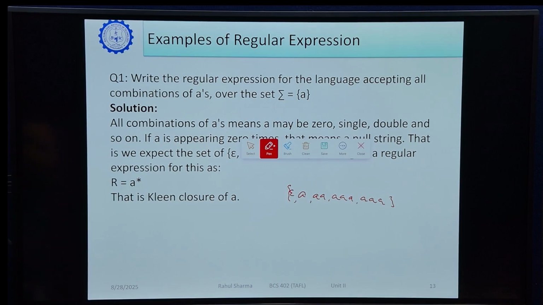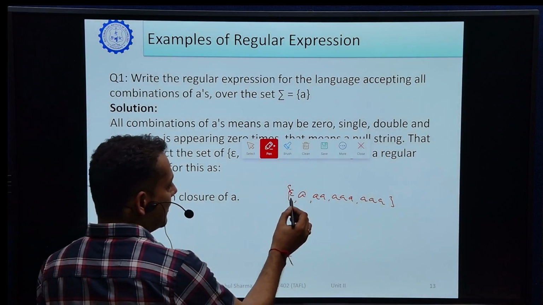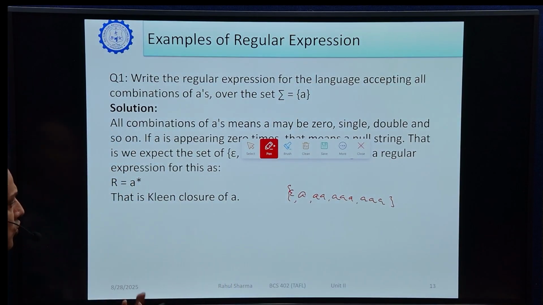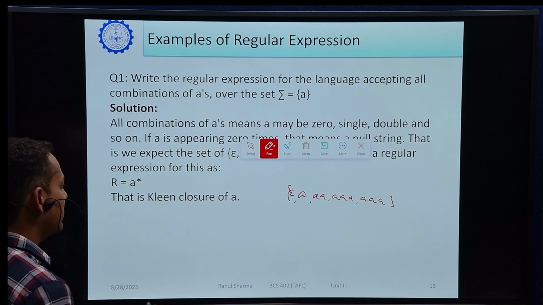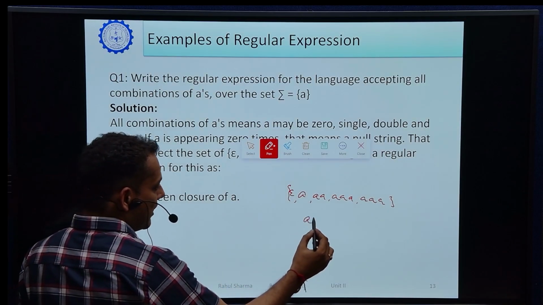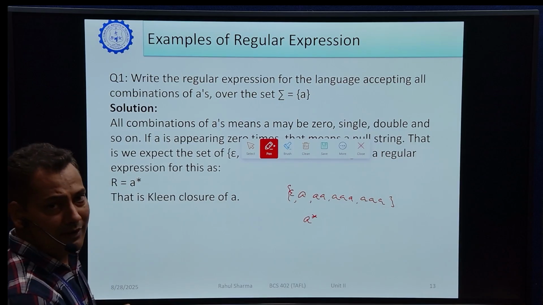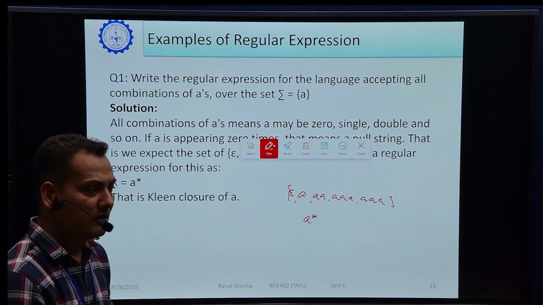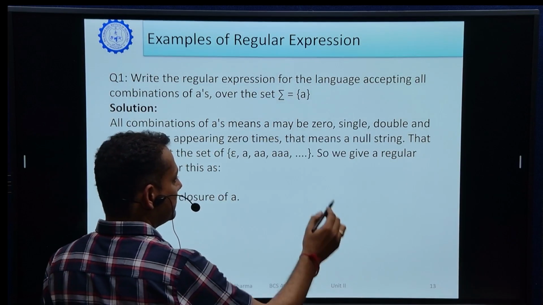So now we can write the regular expression for this. It will contain an epsilon, a single A, double A, triple A, 4 times, 5 times A. So it is a condition of Kleene closure. So what will be the regular expression for this? We can write A star. Simple. So the simple method is that when you write a regular expression for any question, consider some strings, write some strings, then try to write the regular expression. That will be an easy method.